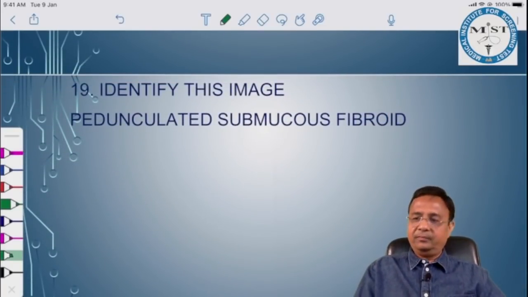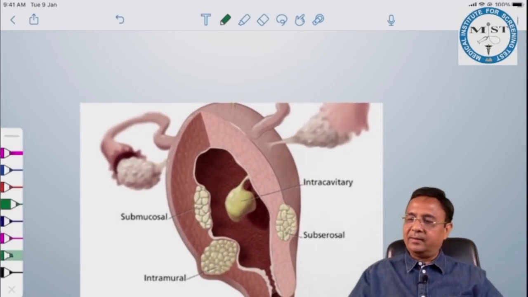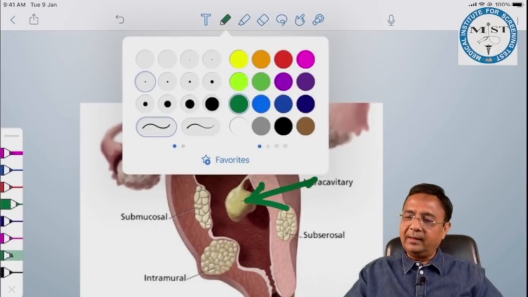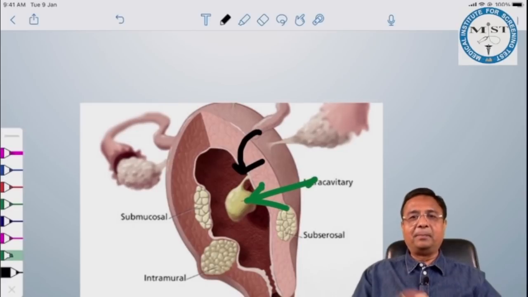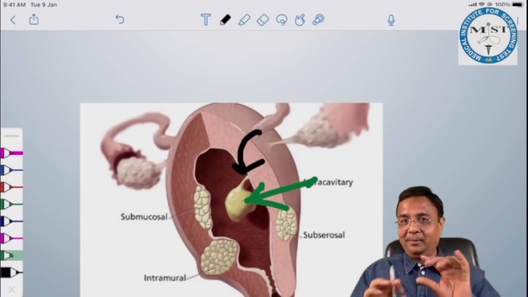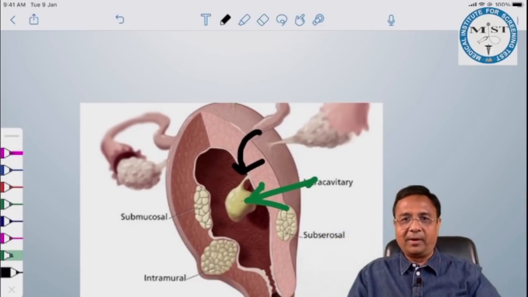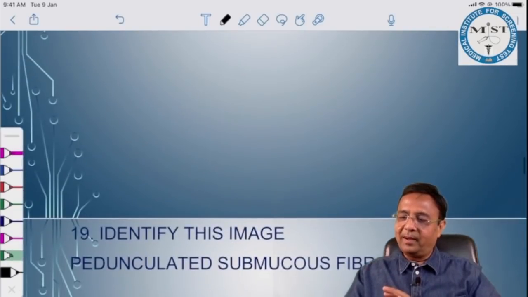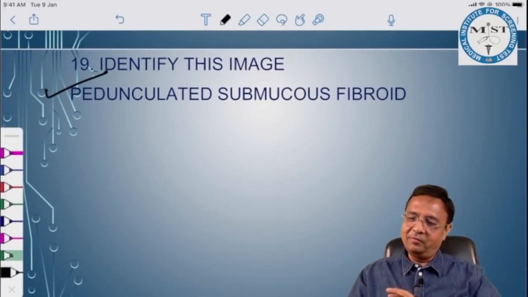Identify this image, and a very simple image was given. This was asked actually. You can clearly see there is a pedicle here. So this is a pedunculated fibroid. In our class notes, we have clearly written pedunculated fibroid. A fibroid has a pedicle. And which fibroid is this? This is a submucous fibroid. Chocolate question. So this is a case of pedunculated submucous fibroid.